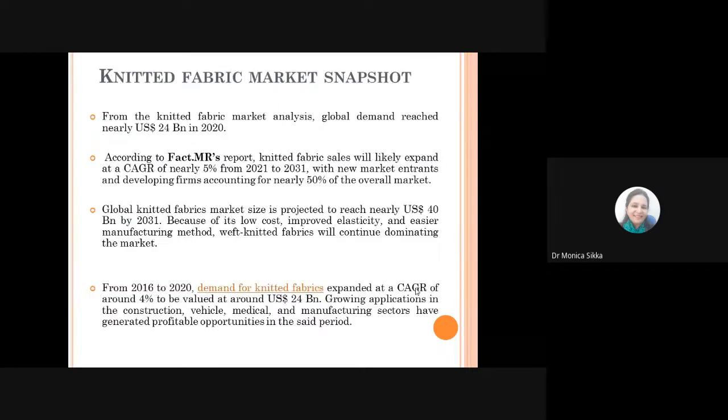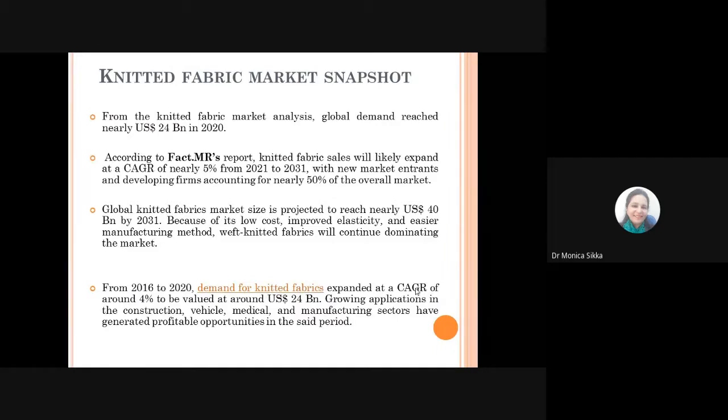So when we talk about the knitted fabric market, if we see the market analysis of these fabrics, it shows that the global demand of these knitted products has reached nearly $24 billion in 2020. And there's a report by fact.mr, you can just check it on the net, that they say that the knitted fabric sales will likely expand at a compound annual growth rate of nearly 5% from 2021 to 2031. And a growth rate of 5% means a lot.